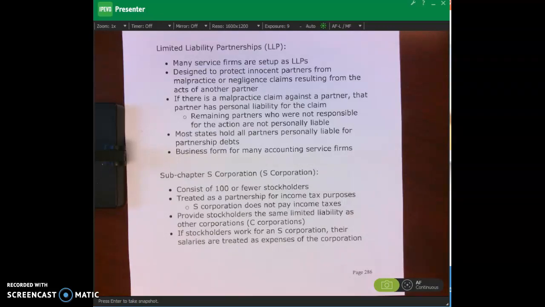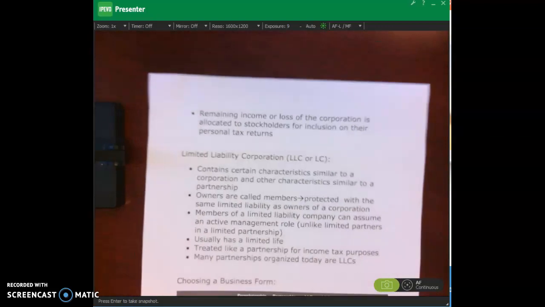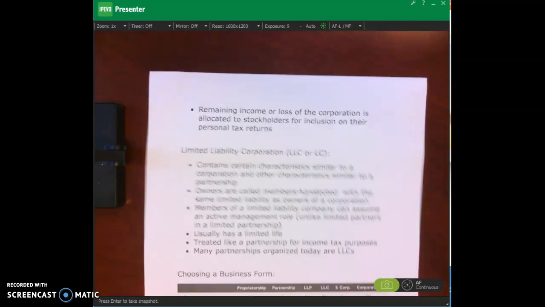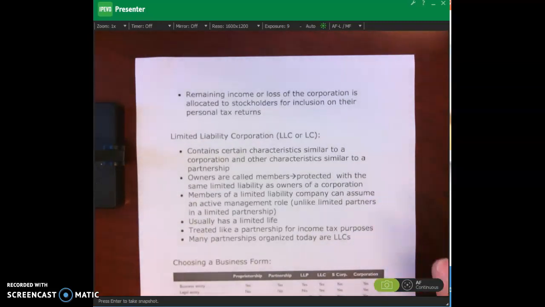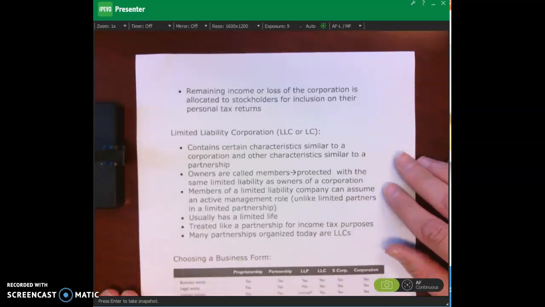That we see through corporations, okay? That's what we mean, that you're not going to touch your personal assets to fulfill those debts, okay? The most that I'll lose is the money I put into the corporation, which is purchasing the shares of stock, okay? If stockholders work for an S corporation, their salaries are treated as expenses for the corporation, okay? And the remaining income or loss is allocated to stockholders for inclusion on their own personal tax returns, and that's what I was saying earlier with the pass-through entities, okay?